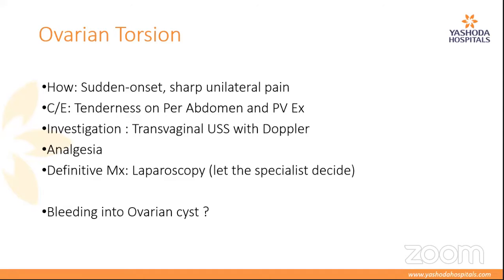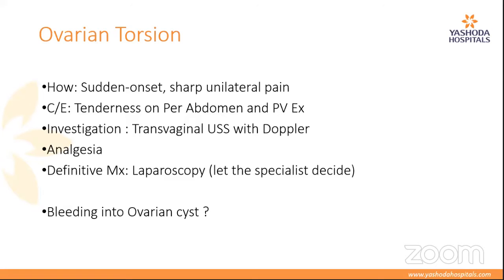So it is very essential that we keep these diagnoses in mind when we are seeing any female patient. It is always important to keep the gynecological diagnosis also in mind. A patient presenting with sharp abdominal pain, sharp unilateral pain, sudden onset, you should also have ovarian torsion in mind.